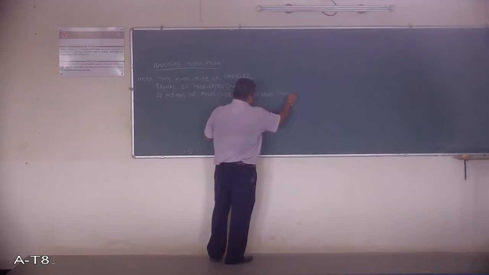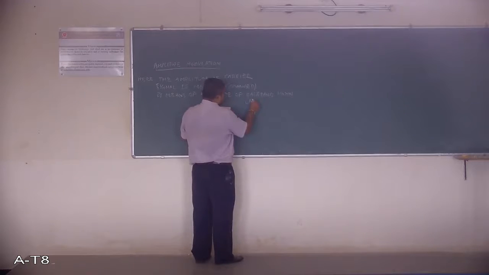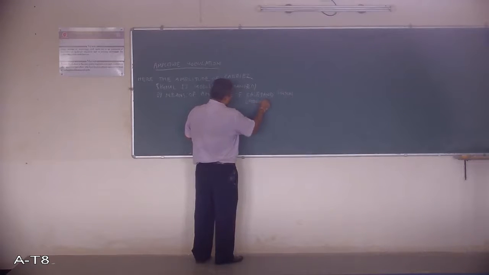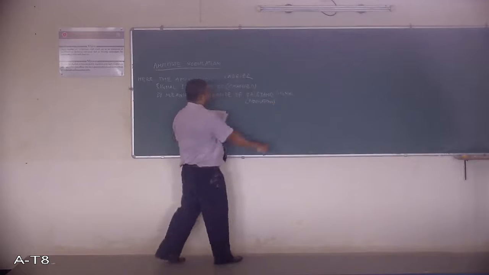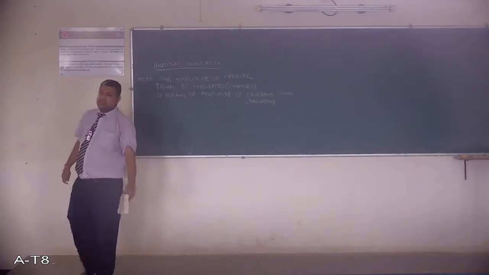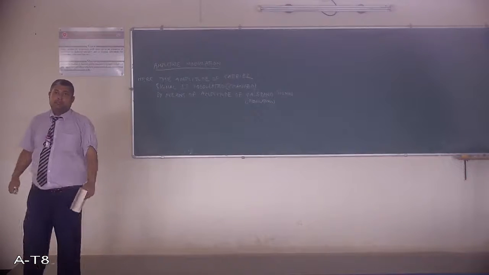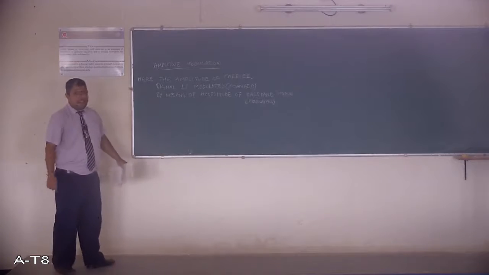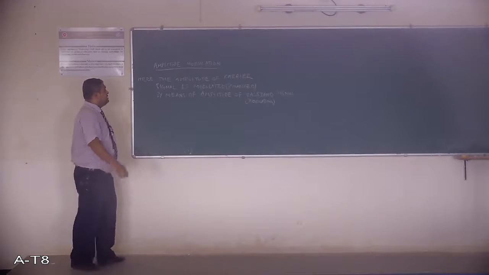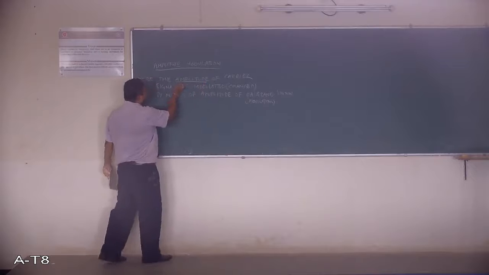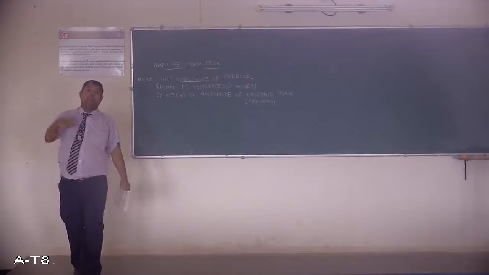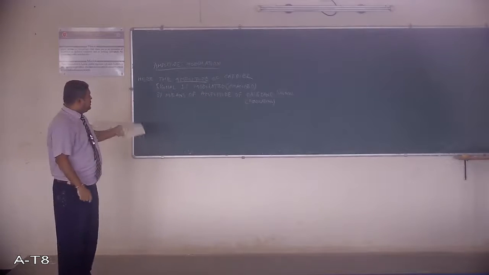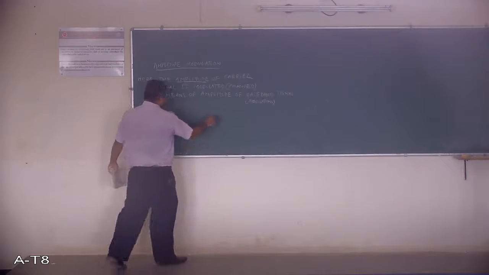And whenever I am saying baseband signal, the same is modulating signal. Okay. So this is a very basic definition of amplitude modulation. Here the amplitude of carrier signal is modulated. So why is it called amplitude modulation? Because the carrier signal amplitude is being changed by means of amplitude of baseband signal.